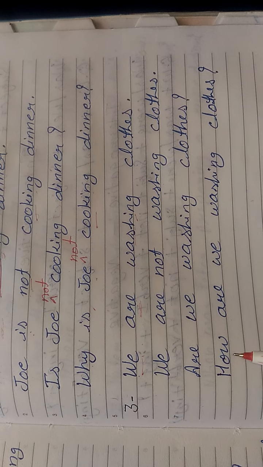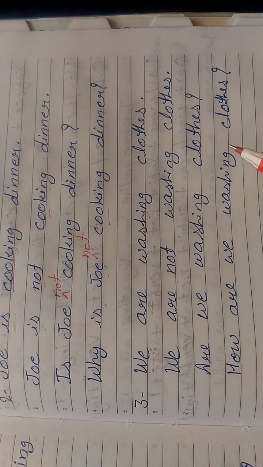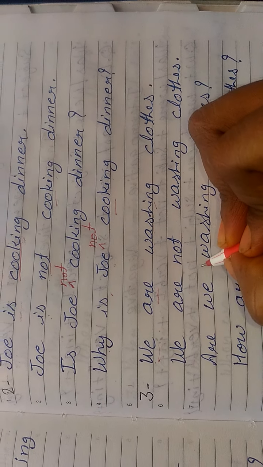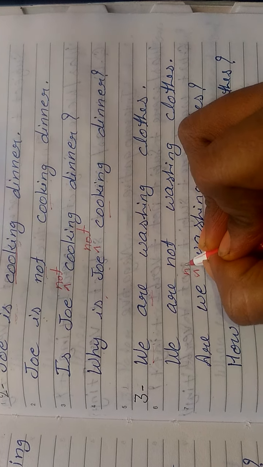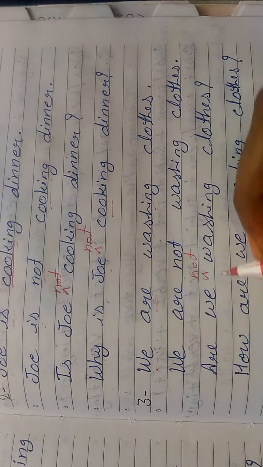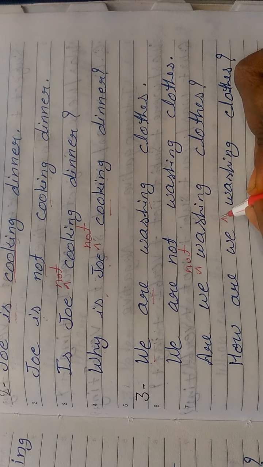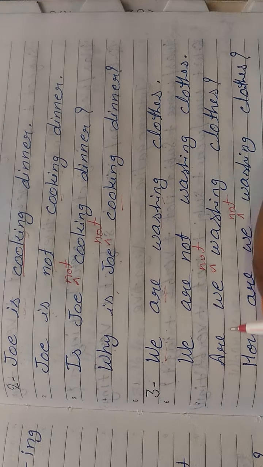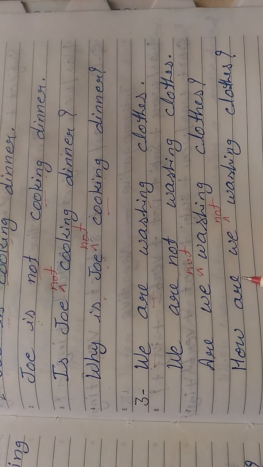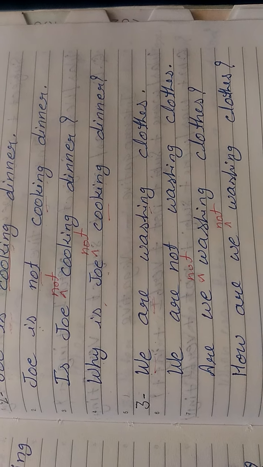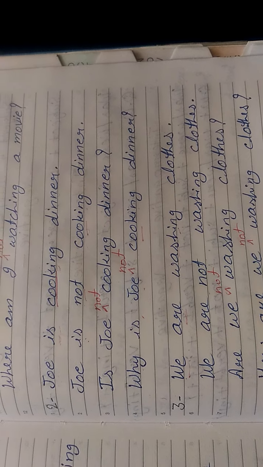Another one, interrogative, how are we washing clothes? If you want to make it interrogative negative, just after the subject apply not. Are we not washing clothes? How are we not washing clothes? So students, these are your examples.